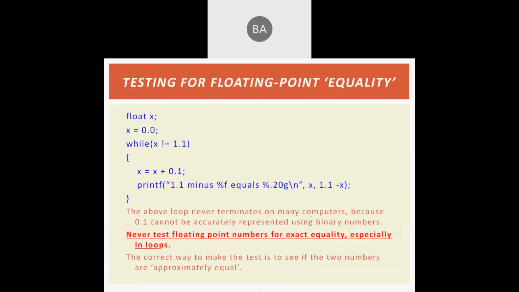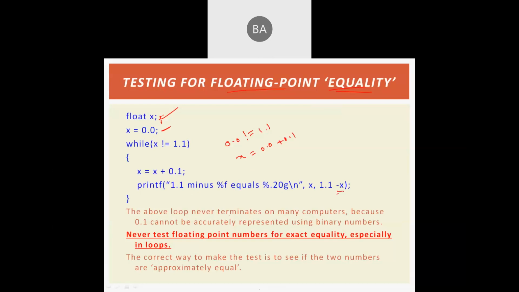When we are using the while loop, it is very important, while you are testing floating point equality, to be very cautious about that. So here we are declaring a float x. Now x is equal to 0.0 we have given here, and while x is not equal to 1.1, then x is equal to x plus 0.1. So printf 1.1 minus x.